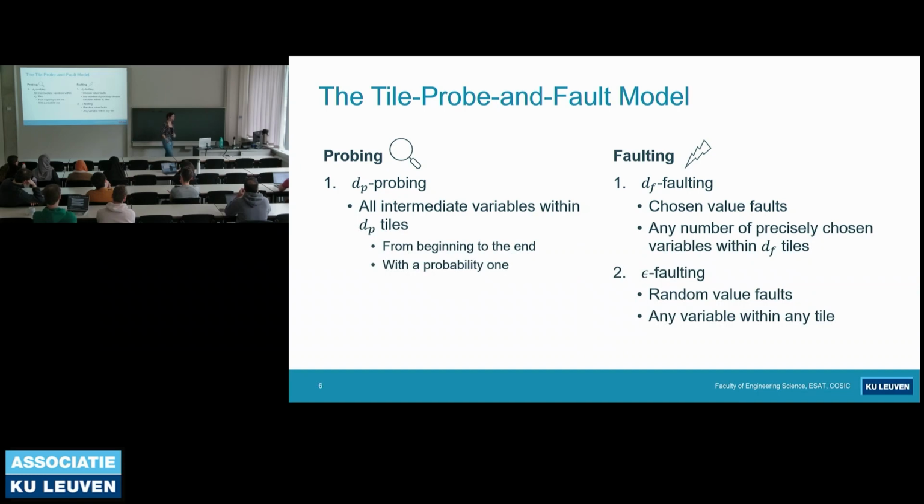And for faulting, CAPA assumes two kinds of capabilities. First, DF faulting. For DF faulting, an adversary is capable of injecting chosen value faults into any number of precisely chosen variables within a number of DF tiles. For epsilon faulting capability, an adversary is capable of injecting random value faults into any variable within any tile. So the adversary has access to the whole circuit.